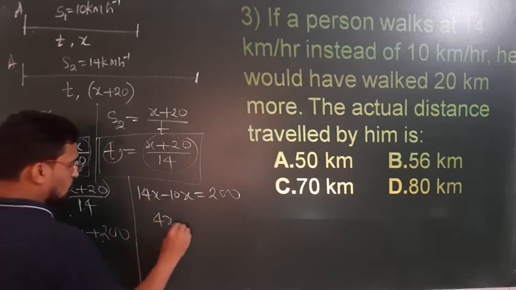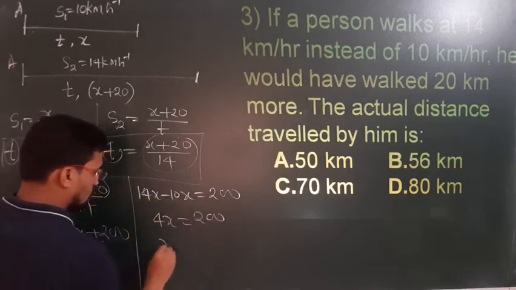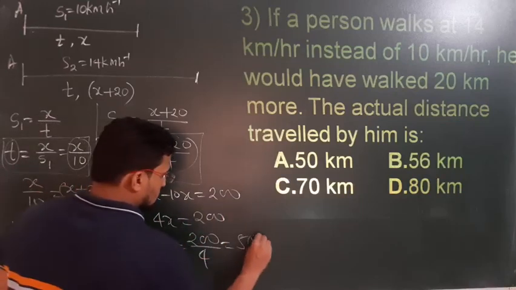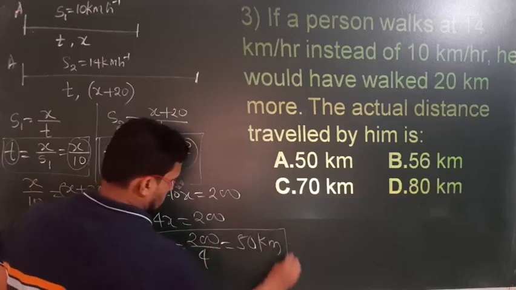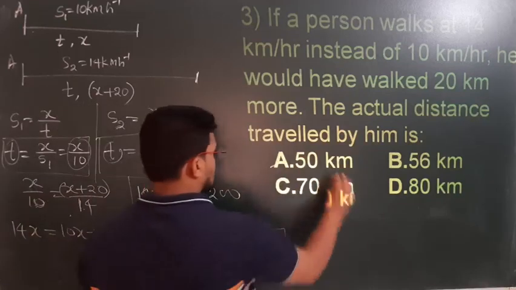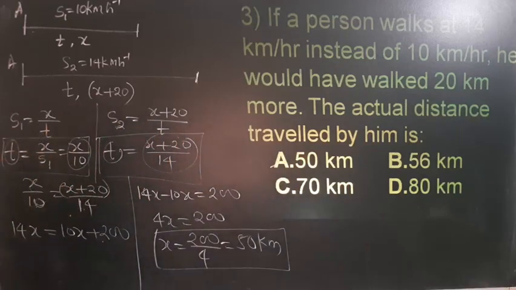You will get 4x is equal to 200. Therefore x is equal to 200 divided by 4, so 50 kilometer. x is equal to 50 kilometer. So option A is correct.